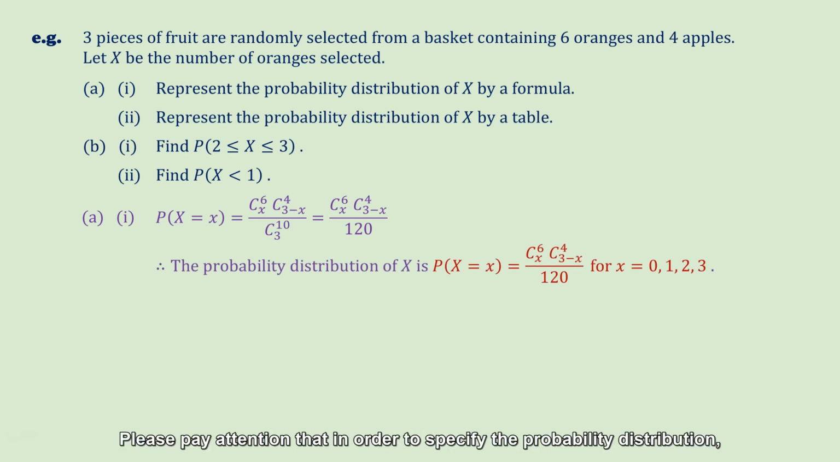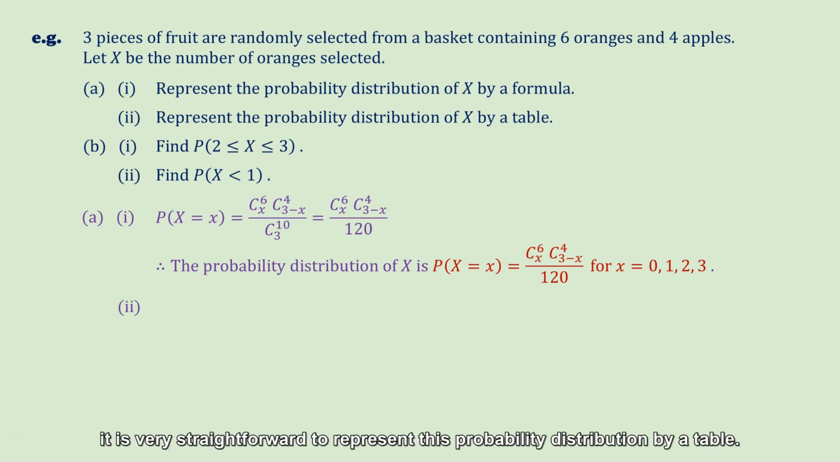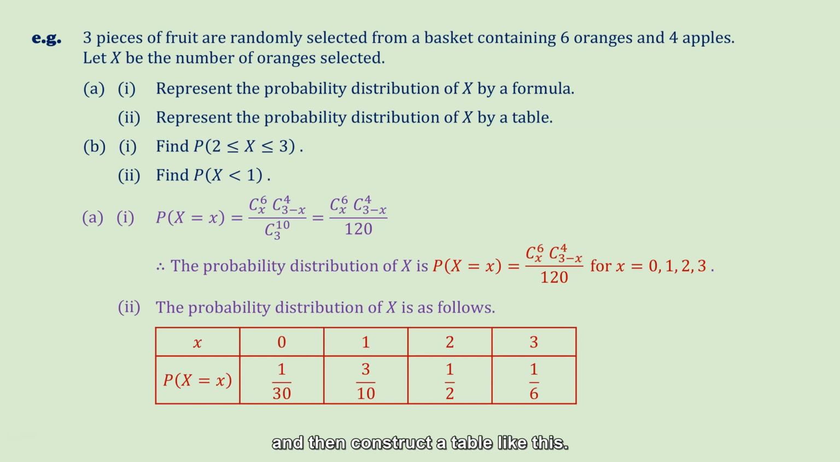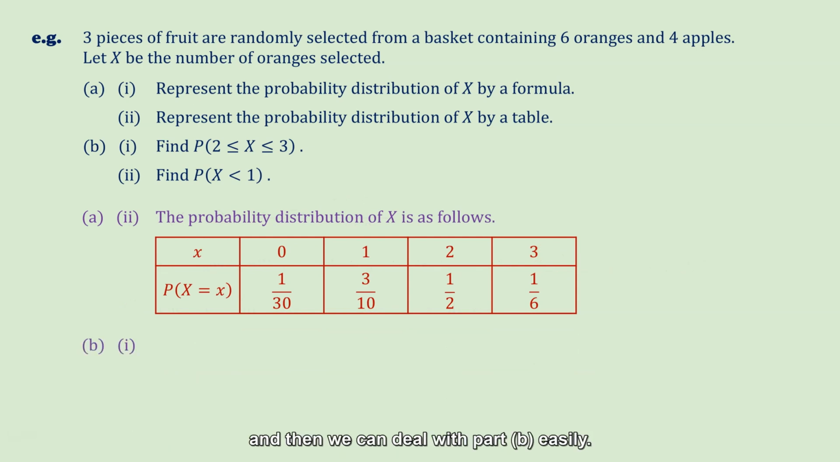Please pay attention that in order to specify the probability distribution, we must specify all the possible values of the random variable X. In this case, we can specify that X is equal to 0, 1, 2, or 3 like this. After obtaining this probability formula, in A2, it is very straightforward to represent this probability distribution by a table. We simply need to calculate the value of this expression for each value of X, and then construct a table like this. Once we have this table, the probability distribution of X is very clear. And then we can deal with part B easily.